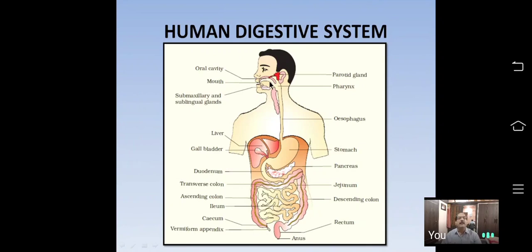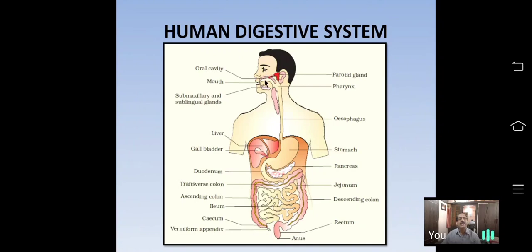Carbohydrate, because the buccal cavity receives saliva from the salivary gland that contains the enzyme ptyalin that digests starch into maltose. Proteins and fats will not digest. Only a small quantity of lipids may digest here, but a major quantity of carbohydrate will digest.